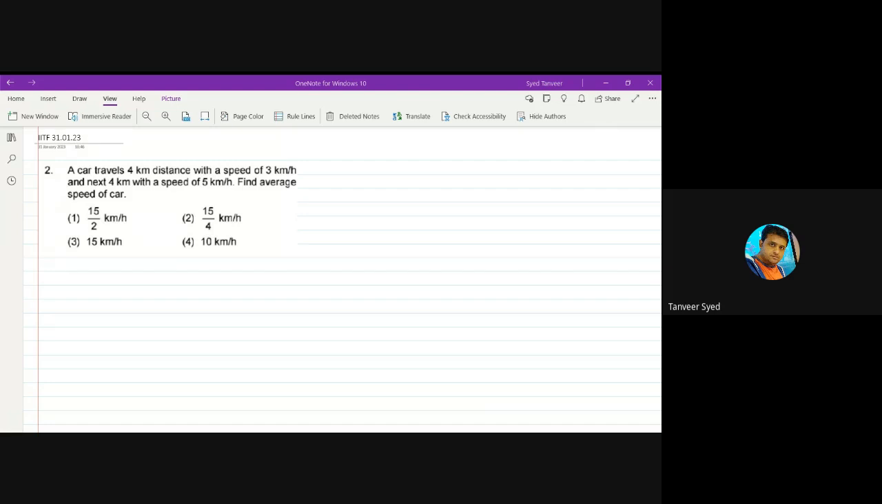15/2. I think we did some 5-6 questions of this type. Sir, 15/2 km/h. 15/2, sir. 15/2. What is this actually? We want average speed. Okay.